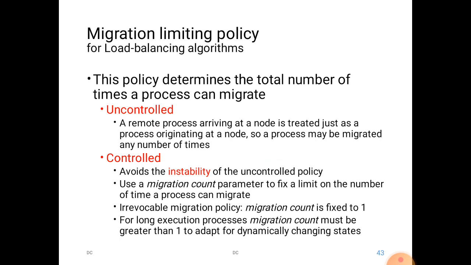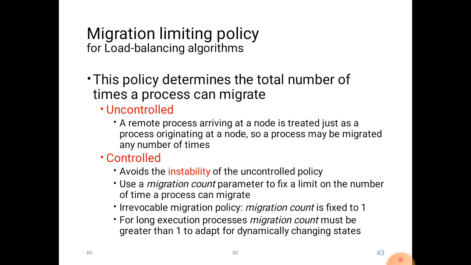So this policy determines the total number of times a process can migrate. In the uncontrolled policy, a remote process arriving at a node is treated just as a process originating at that node, so a process may be migrated any number of times. A remote process coming from a different node can be treated as a migrated one, because it arrives when there is an overload and the node cannot work on it.